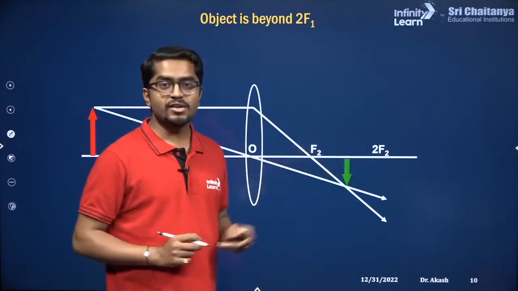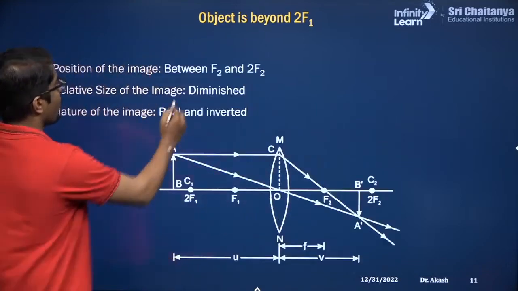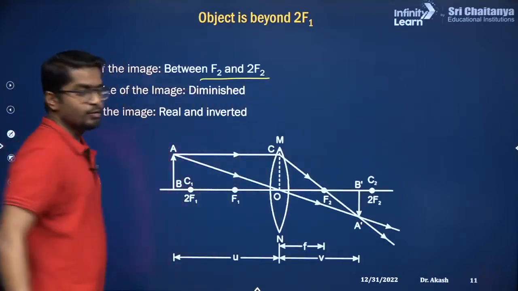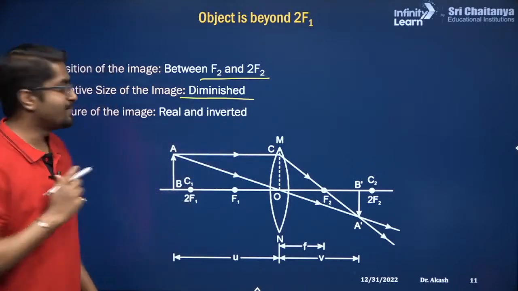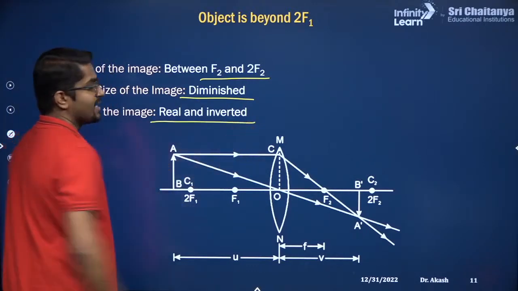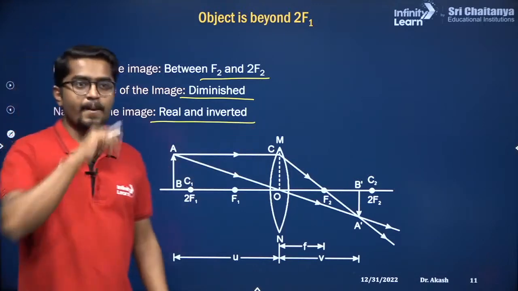So what are the properties of this image? This image is formed between f2 and 2f2. It is diminished, that means the image is smaller than the object, and it is real and inverted. समझ में आ रहा है सबको?